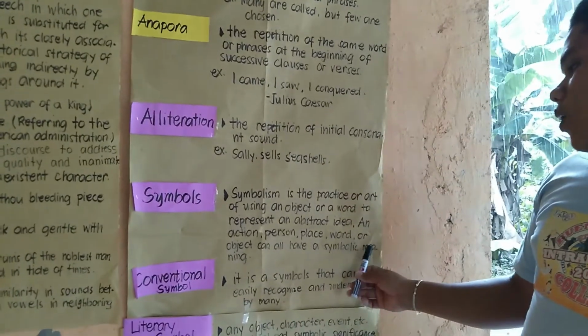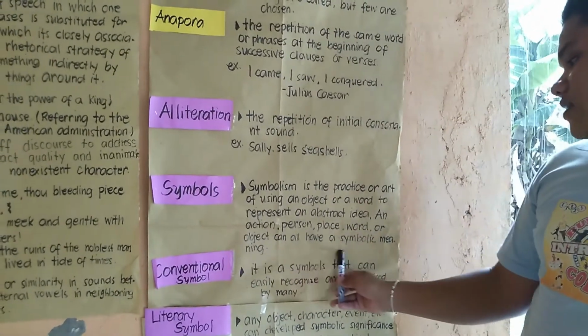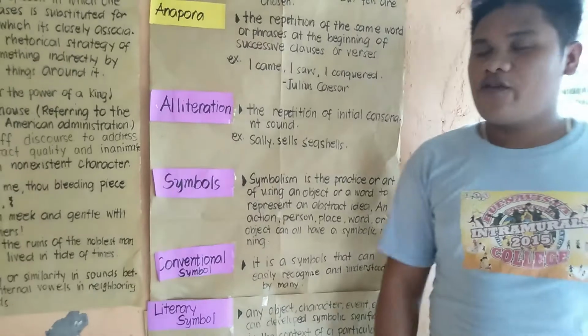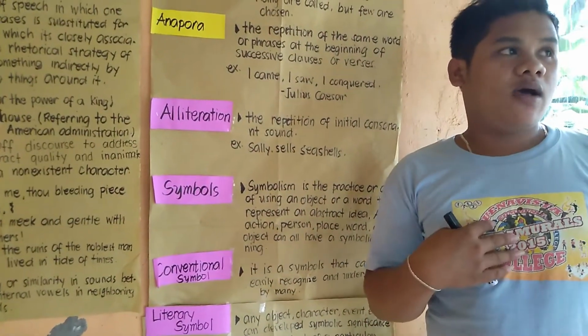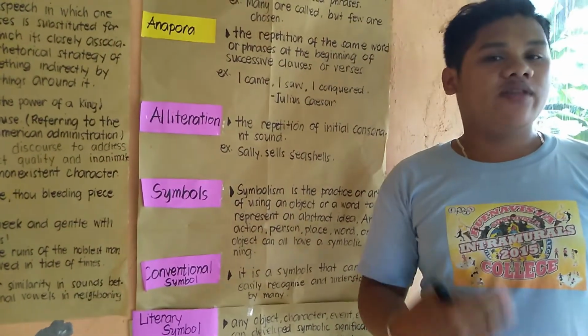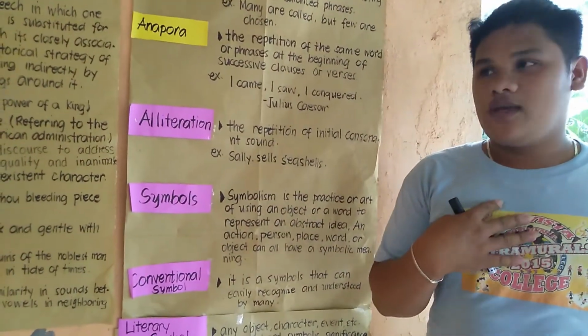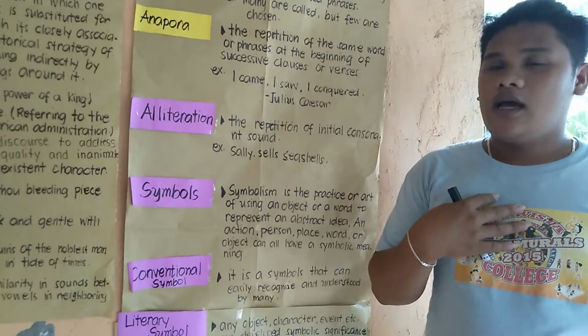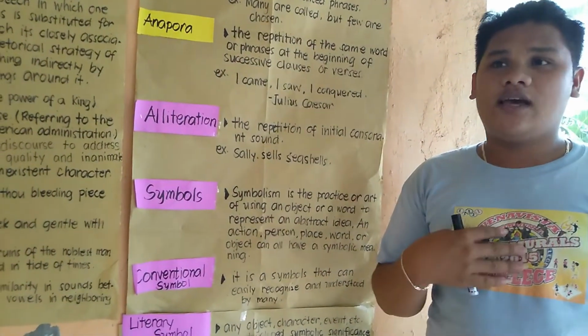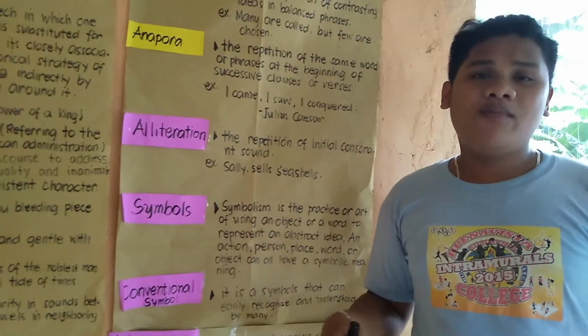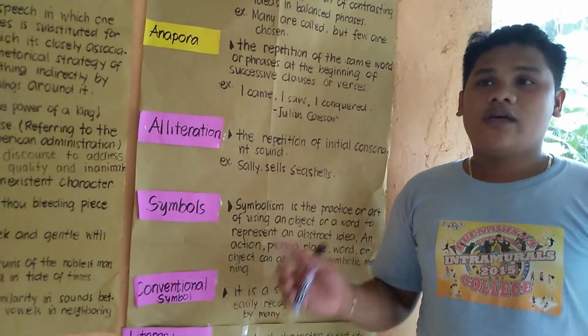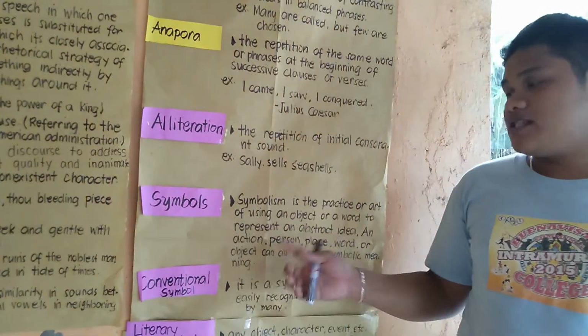For example, the object that symbolizes me is a stone, because a stone is very strong. Even if I encounter problems, I am still strong. So that is a symbol, a stone.